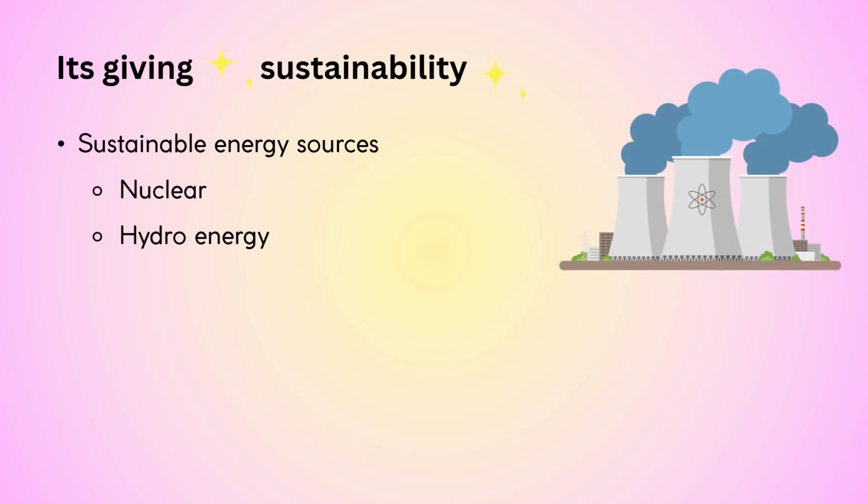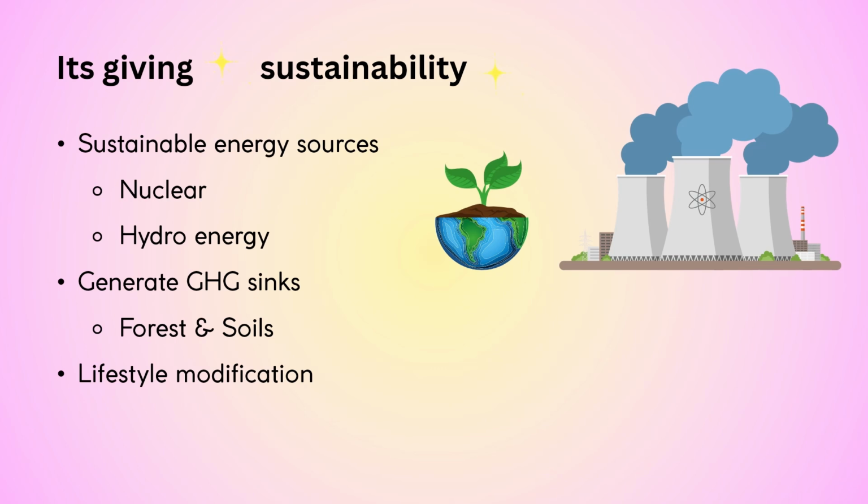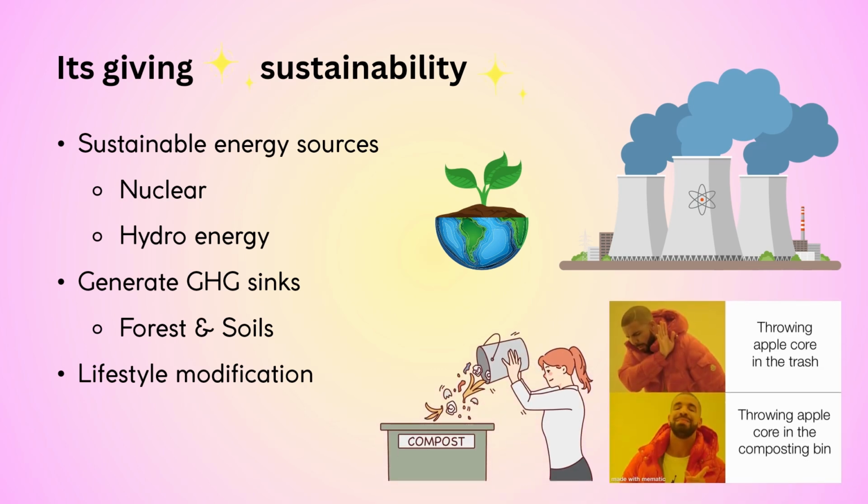We need to focus our energy on creating greenhouse gas sinks, generating environments and materials that remove greenhouse gases from the atmosphere, like forests and soils. Lastly, we need to focus on lifestyle modification. This means improving infrastructure for habits like composting and waste reduction.